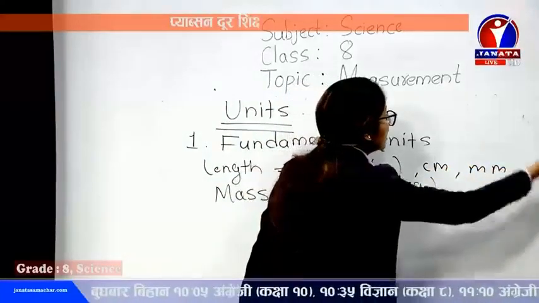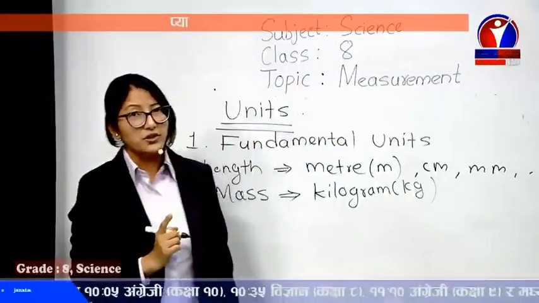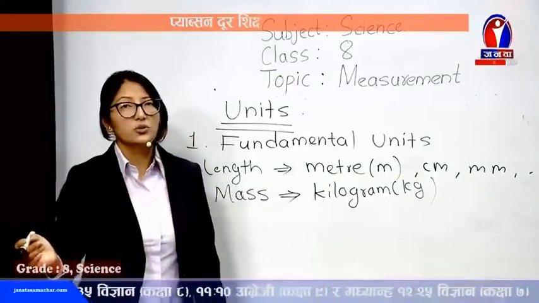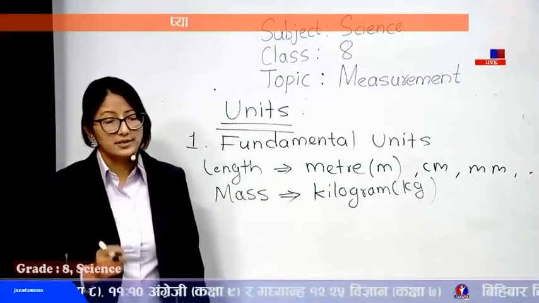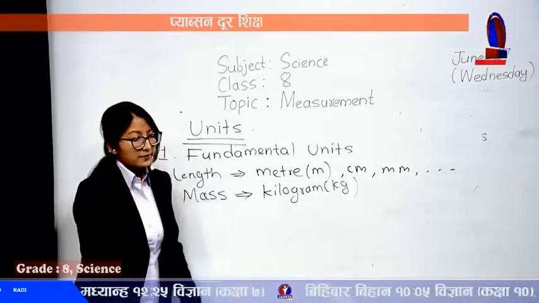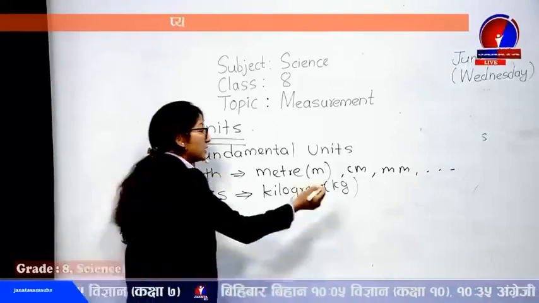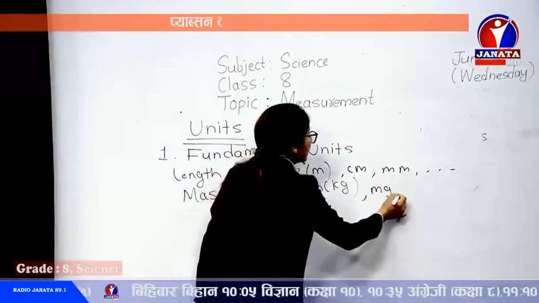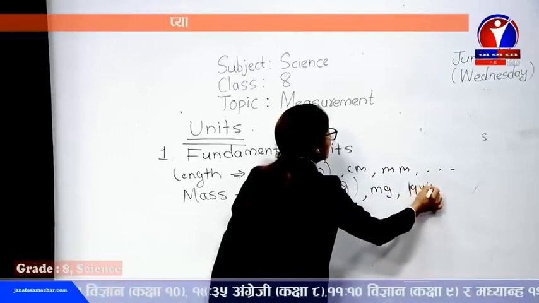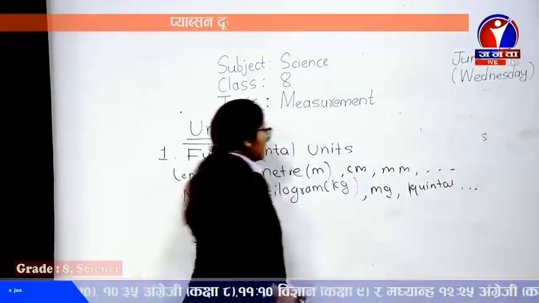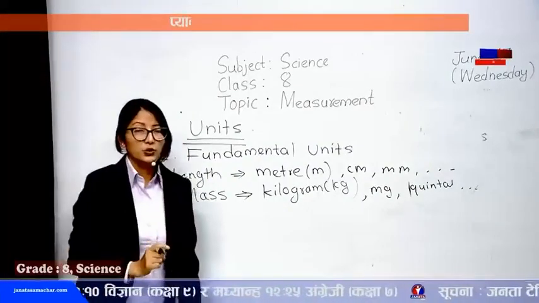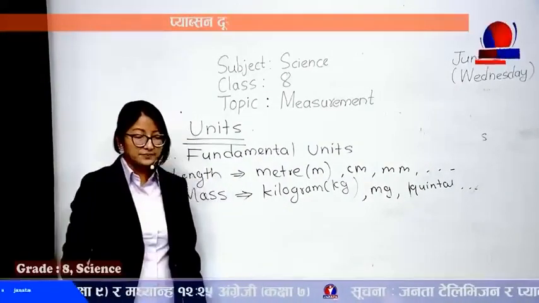All these units are also possible, but the SI unit we are discussing, to create uniformity all over the world, the SI system of measurement is developed, and we follow SI units here. Another one is mass. Of course, mass can be measured in different units like milligram, kilogram, centigram, quintal, tons. Different other units are there, but the main SI unit of mass is kilogram. You can see in the slides there.